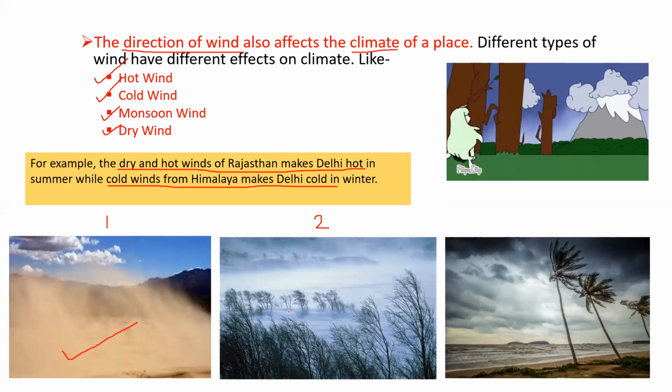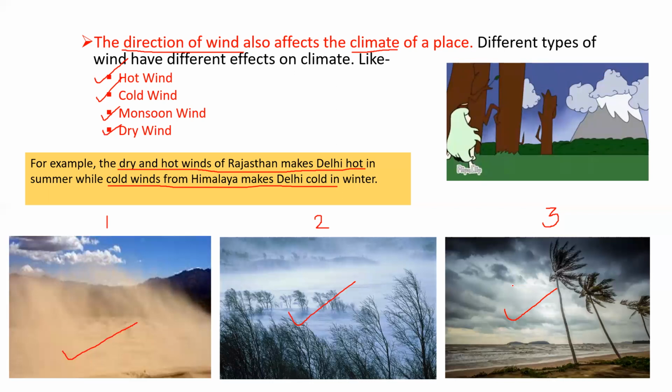So the wind will be cold wind, isn't it? And in the third picture, we have clouds and also wind. So it is the monsoon wind, the wind during the monsoon season. These are the various types of wind that affect the climate.